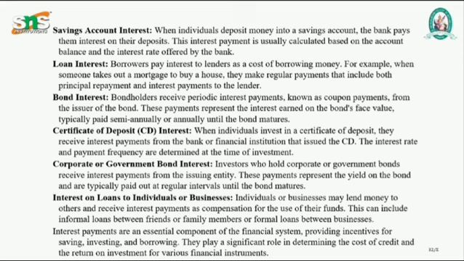Next one is bond interest. Bondholders receive periodic interest payments, known as coupon payments, from the issuer of the bond. These payments represent the interest earnings on the bonds, typically paid semi-annually or annually, until the bonds mature.